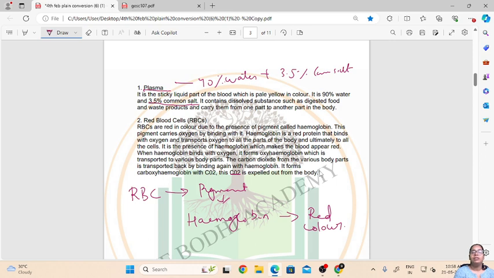So hemoglobin is responsible for transporting the oxygen to various parts of the body, and also collecting all the carbon dioxide which gets dissolved in our blood from different parts of the body, and then through the lungs and through our nostrils it is exhaled out from our body. So this is the function of red blood cell in our body, and this is the composition of red blood cell.